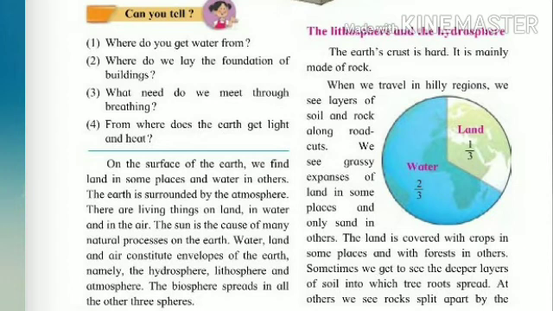Most of the energy you will learn about comes from the sun. The earth also gives off energy. Now students, let's move towards the lesson. In this lesson we are going to learn about the earth and about its living world. On the surface of the earth we find land in some places and water in others. The earth is surrounded by the atmosphere. There are living things on land, in water and in the air. The sun is the cause of many natural processes on the earth.